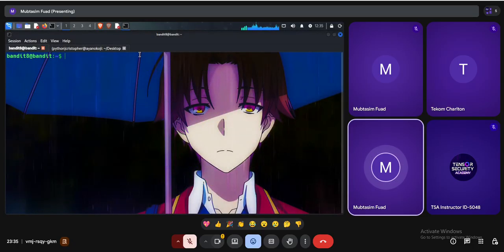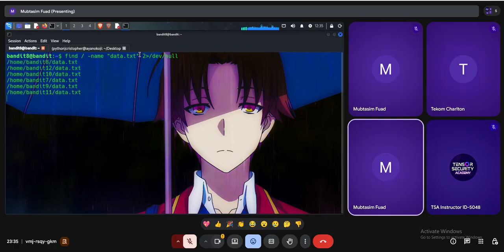First of all, find the file: find / -name data.txt, and redirect errors to /dev/null, so all the errors will be redirected there. Okay.